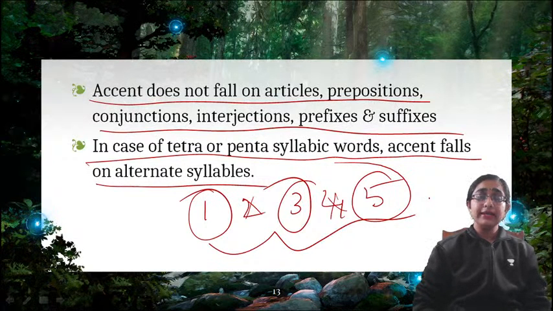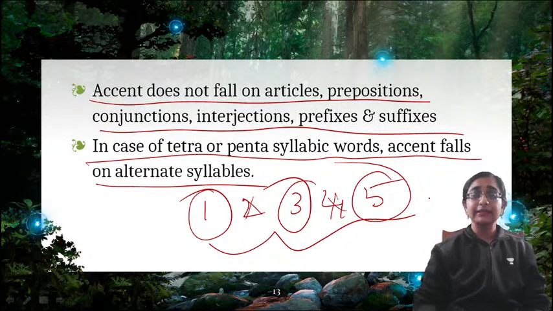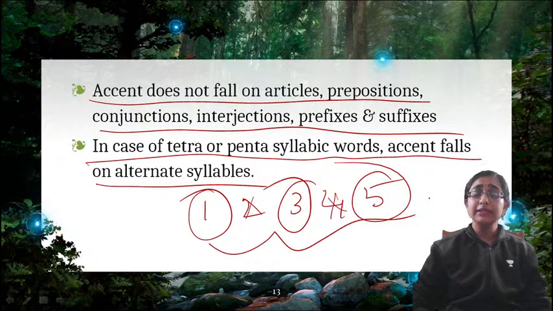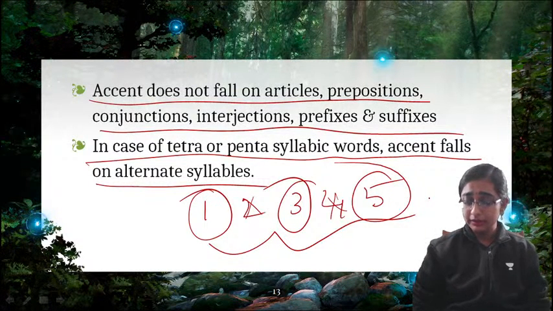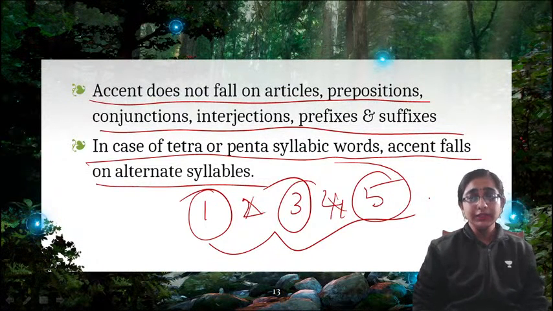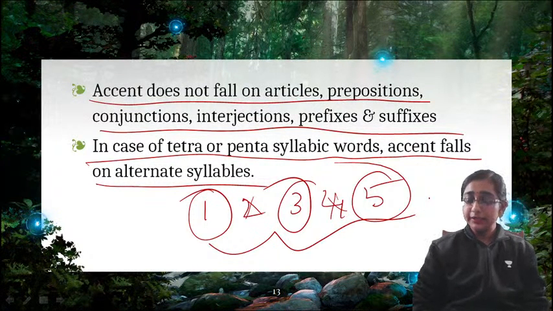So in case of tetra or pentasyllabic words or polysyllabic words, accent falls on alternate syllables. So these are the rules of using accents while doing prosodic scansion. These are all general rules. I am again saying that these rules can be changed. These rules can be modified due to the nature of poetry.